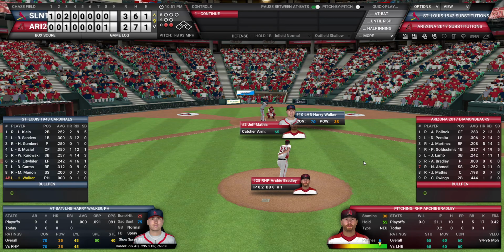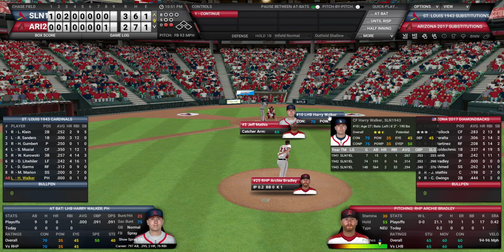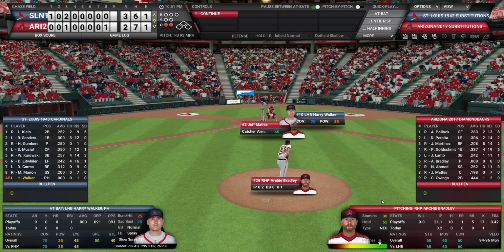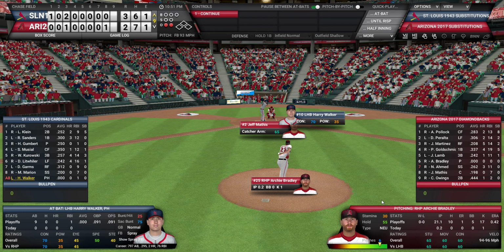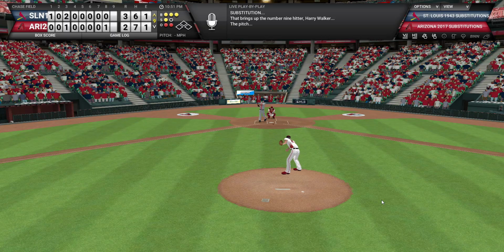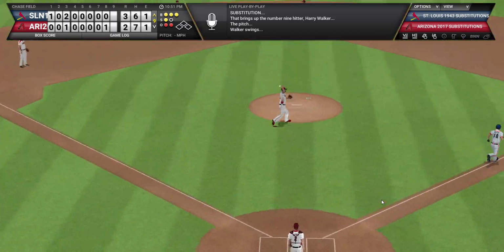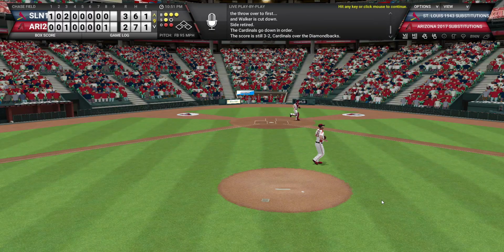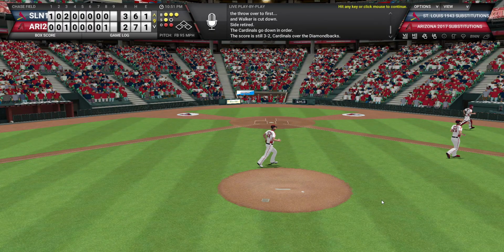Harry Walker is actually going to pinch hit now for this team. Harry Walker needs to get himself on base so the Cardinals can have a chance at scoring. If he doesn't do that, you're going to have to hope that you can hold a 3-2 lead with a bullpen that I think absolutely favors the Diamondbacks. So let's see, 3-1 count. Walker can't take advantage. He hits one to the pitcher, and that will end the inning. So let's see what the Cardinals do in the 9th.